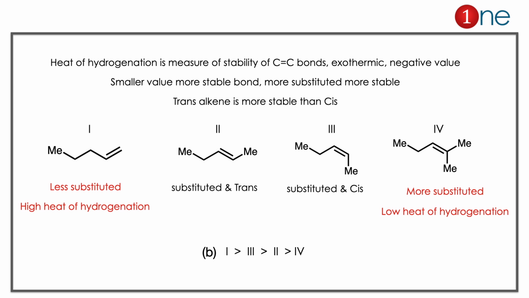Here the concepts you have to learn are that a more substituted bond is more stable, and trans alkene is more stable than cis.